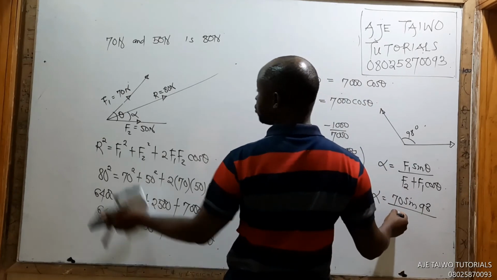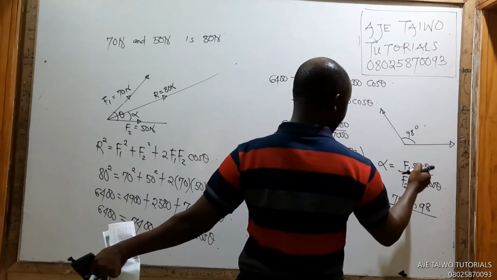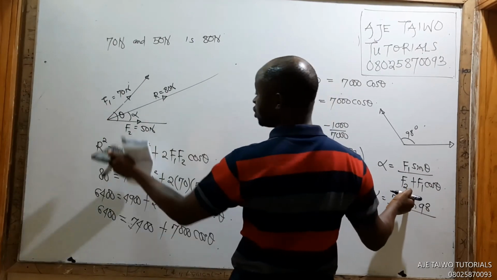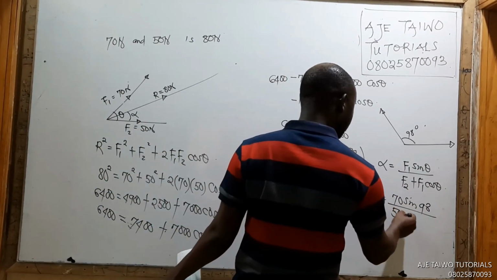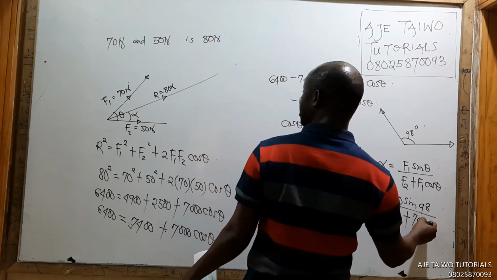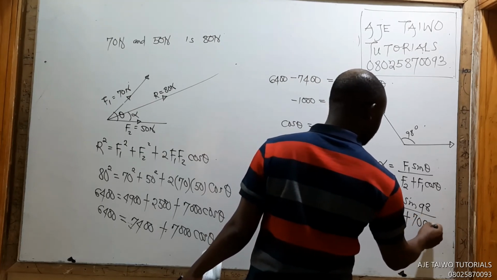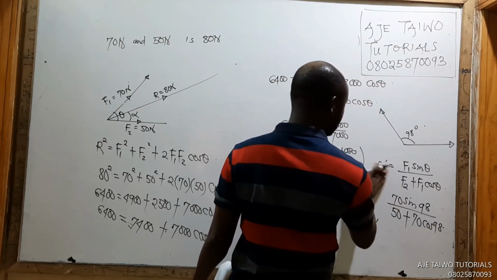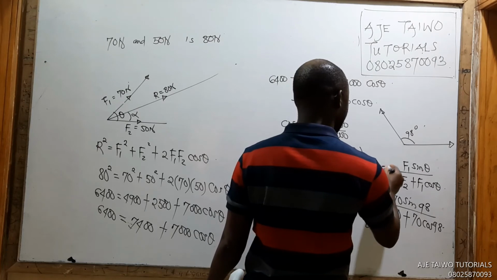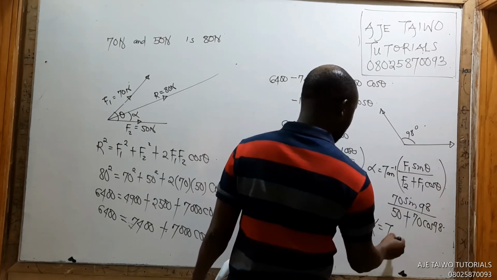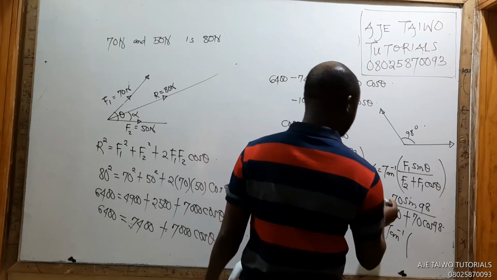F2 is 50, plus F1, 70, then cos 98. So just press that and I'll get alpha. Alpha is arctan of this. You know what I'm talking about. So it becomes arctan of this.